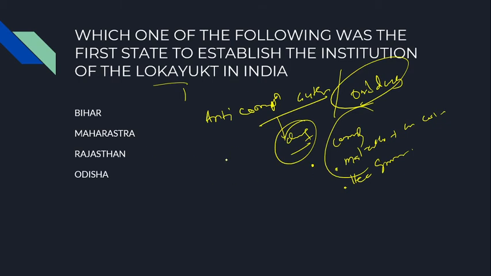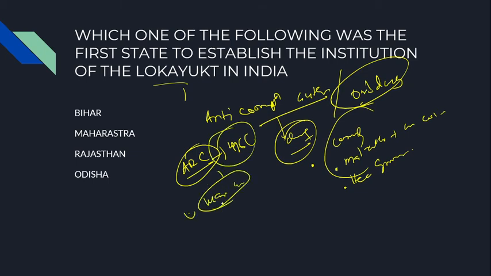So, taking the spirit of this, the Administrative Reforms Commission in the year 1966, under the chairmanship of the late Morarji Desai, gave some recommendations to the central government to establish the Lokayukta in states. Taking the very spirit of the recommendations, Maharashtra is the first state that implemented the Lokayukta Act.